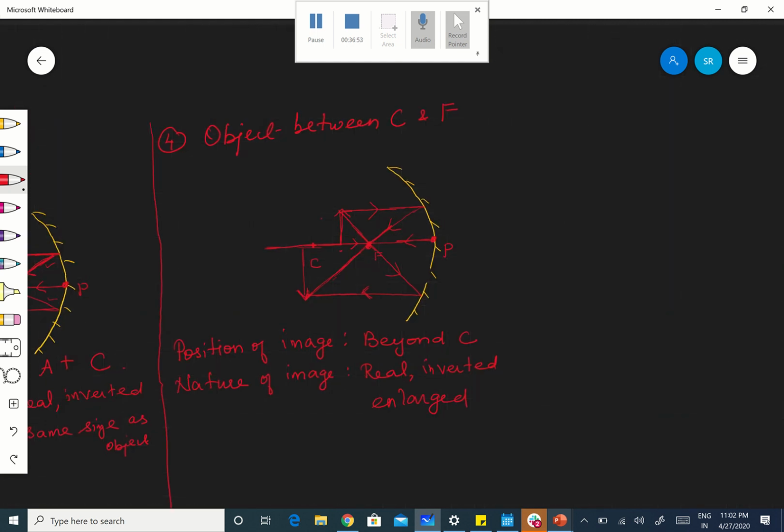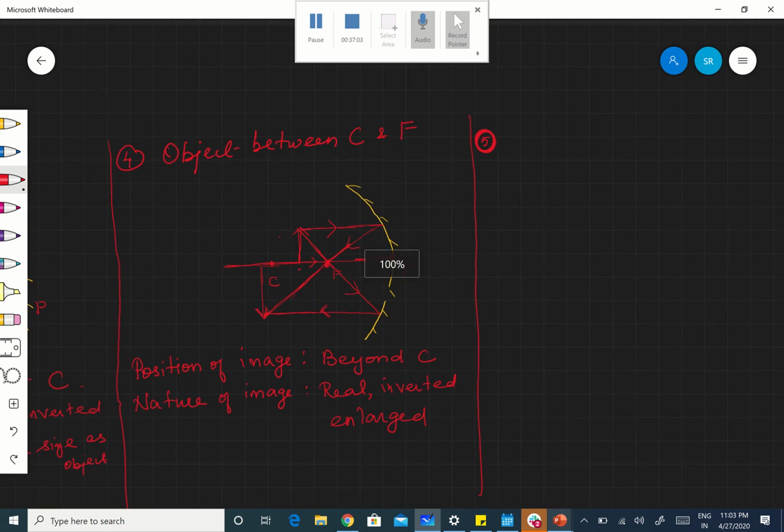The next position. What is the next position? The fifth position is the object at F. Very easy.